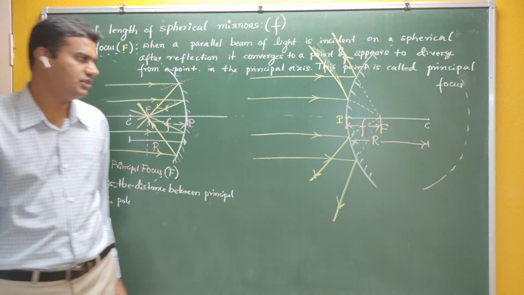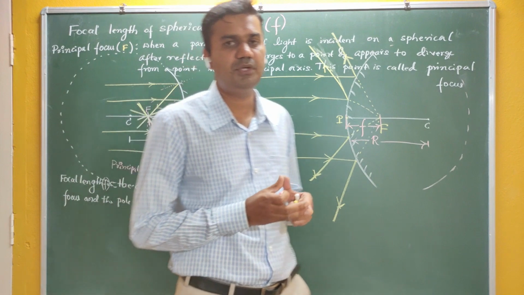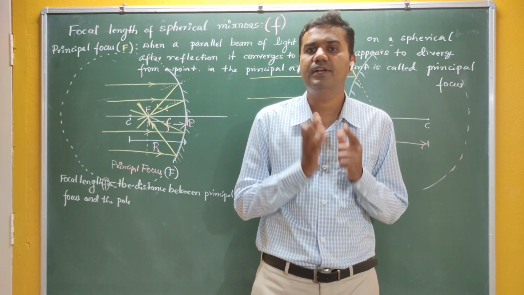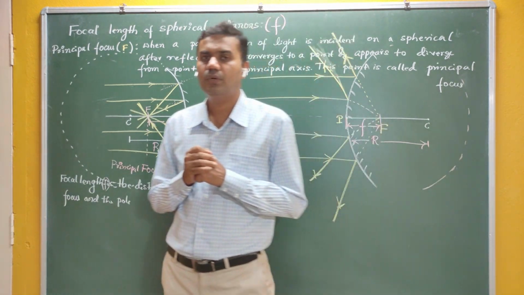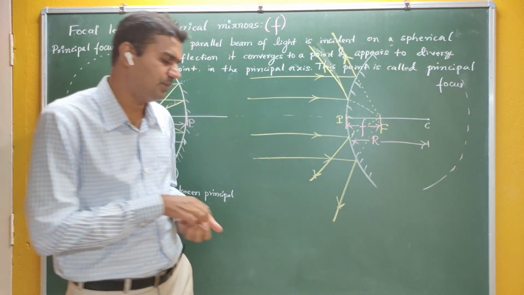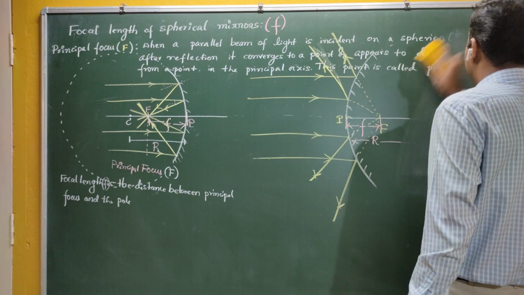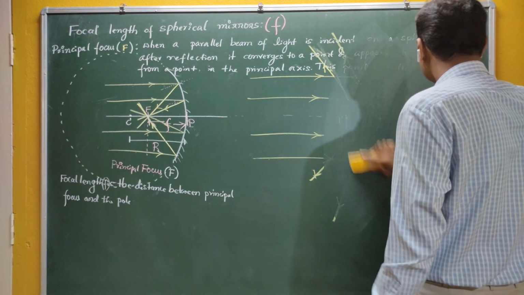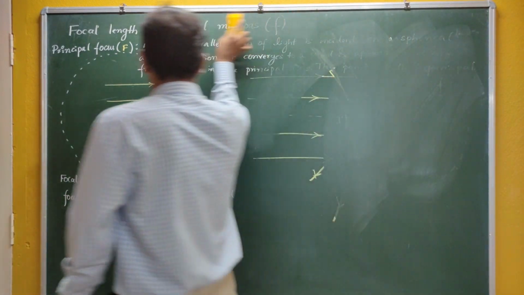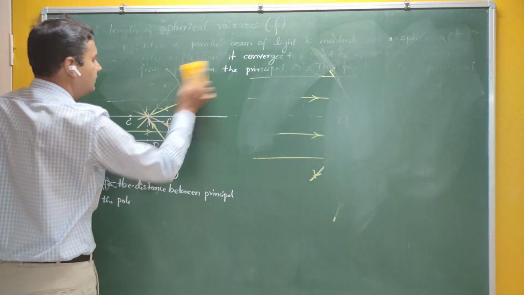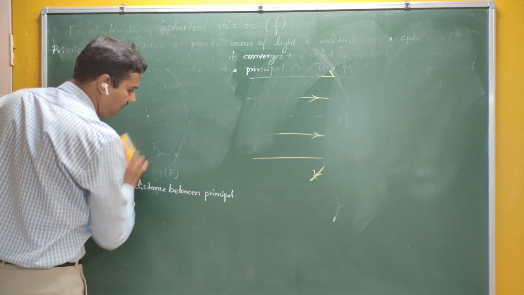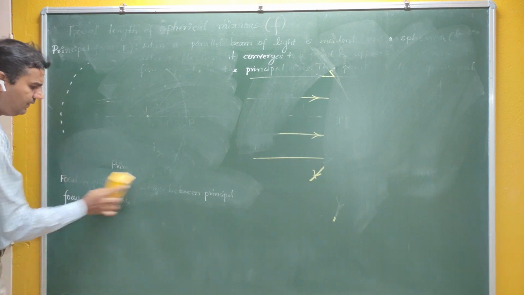Okay, our next discussion is that we have to find the relation between the focal length and the radius of curvature. Sometimes we can have the value of r, and by using that r value we can find the value of f.